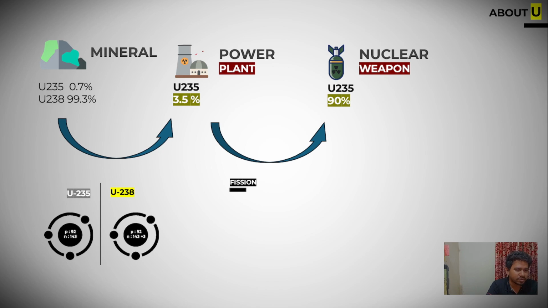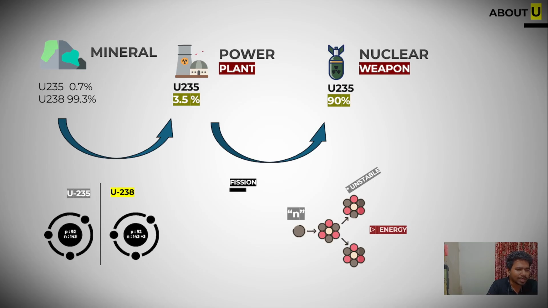So what is a fission reaction? When we hit uranium-235 with a low energy neutron, it destabilizes the atom and we get energy. From destabilizing this atom, we get additional neutrons which hit the next atom, by which we get energy continuously, and this continuous process is called a chain reaction.